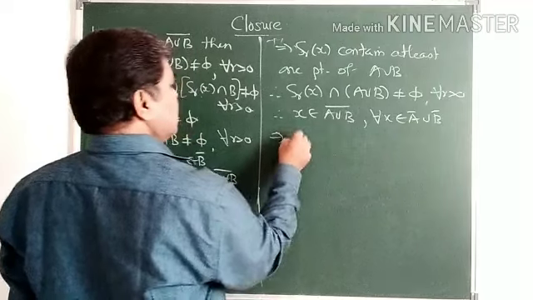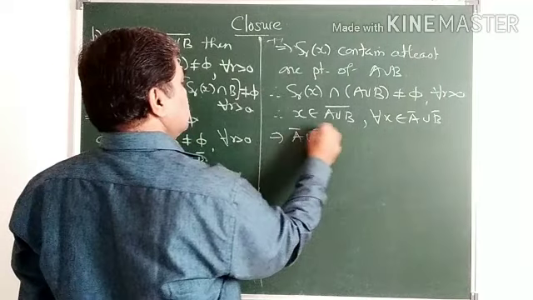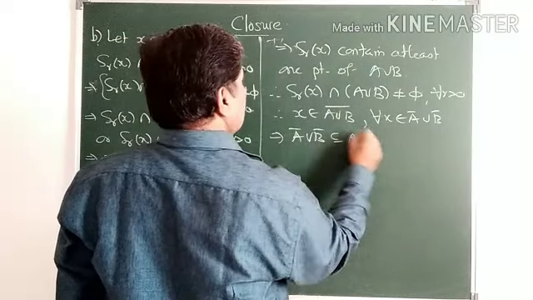This implies A closure union B closure is a subset of (A union B) closure.